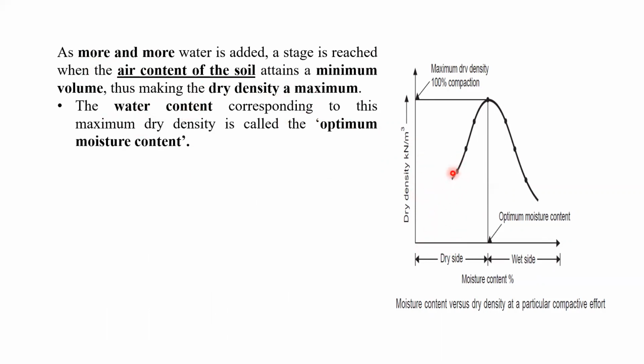For various water contents, you have achieved the corresponding dry density. For this water content, what is the dry density? You have to find out the density. You can see that as you increase the water content further, the density is also going to decrease, right? That also we shall discuss now. So we are going to get the curve this way.